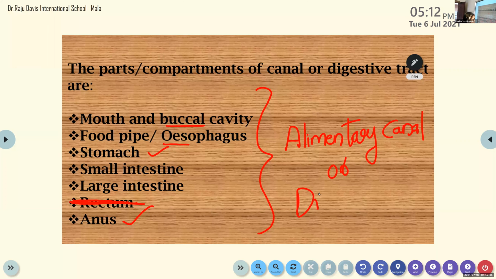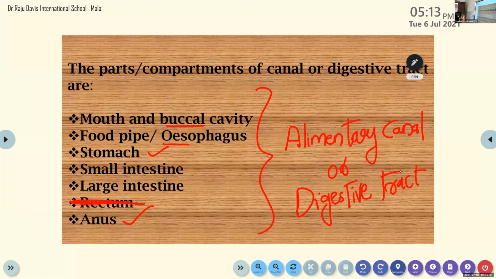We already said that these are the different compartments of an unbroken canal, and these different parts together are known as the alimentary canal or digestive tract. This is the digestive tract through which our food particles move.